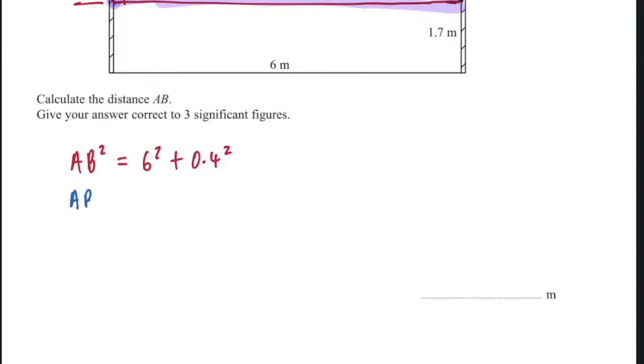To get AB, you'd now just take this power of 2 to the other side. It will become the square root of 6 squared plus 0.4 squared, and you'd have found your AB. Anyway, it is what it is. This one is not hard. I'm going to give you questions. I want to see you apply the rules, and I'll see where the problem may still be.